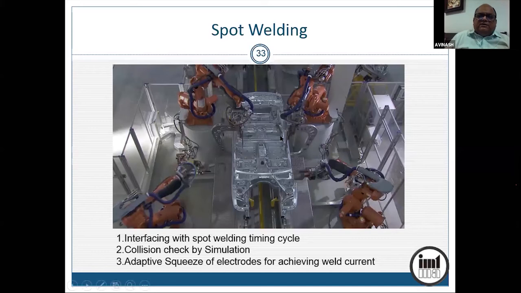Now this is the car body which is getting spot welded with 4 robos at a time, and this caliper should not hit anywhere. The robo should not hit the job. The robos should not hit each other. The robo should not hit the fencing through their backside. So all these things have to be simulated so that there will be no collision, there will be no accident, and the things will happen smoothly as programmed.